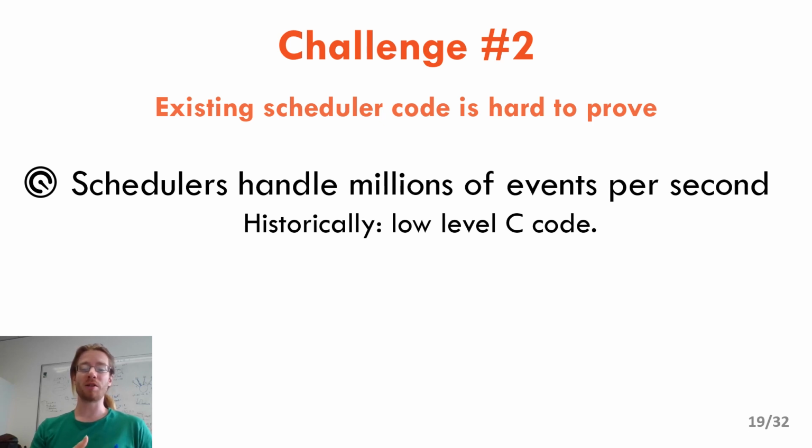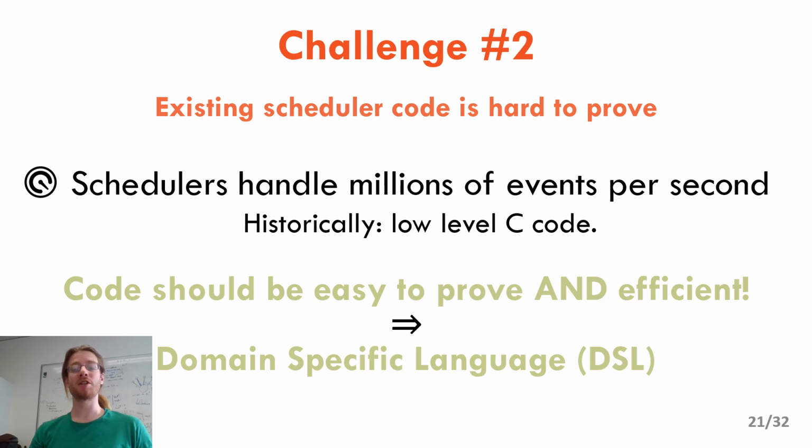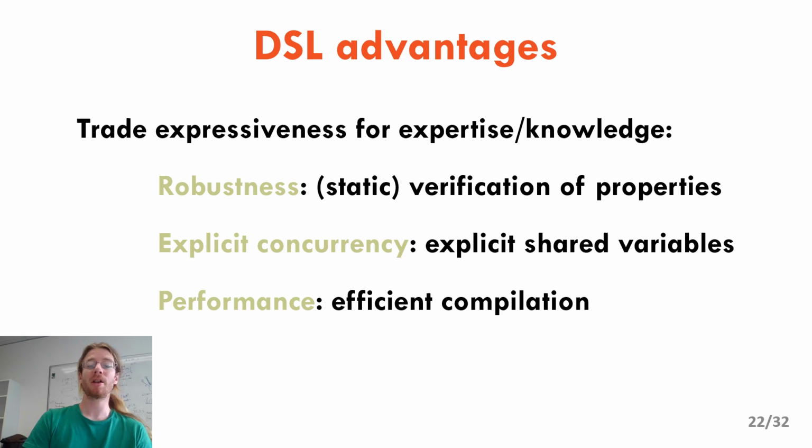And as some of you might know, optimized code and proofs usually do not play well together. So we needed a solution to write code that would be both efficient and very easy to prove. And our solution to this challenge is to use a domain-specific language. Using a DSL has many advantages over proving low-level C code. The main one is we trade expressiveness for robustness.